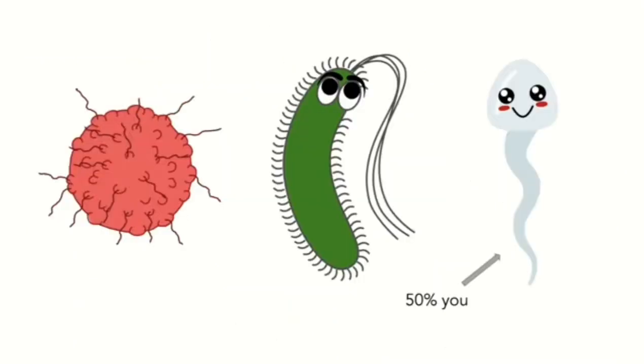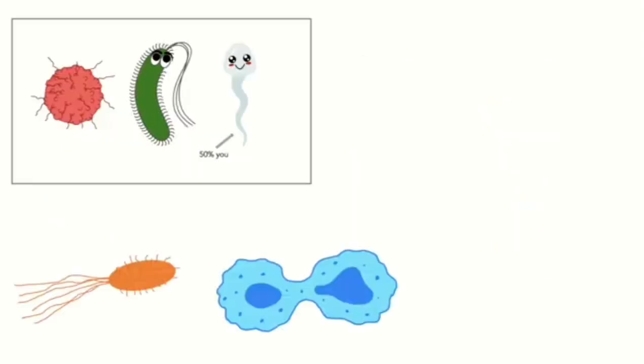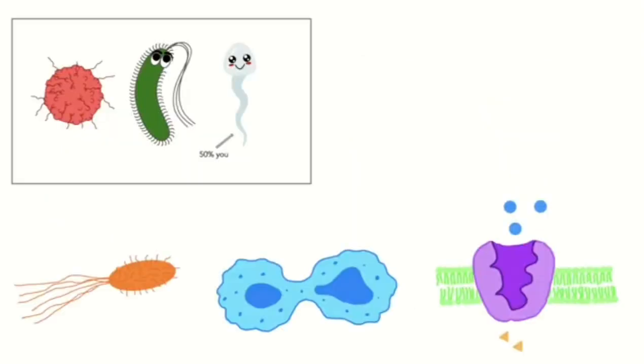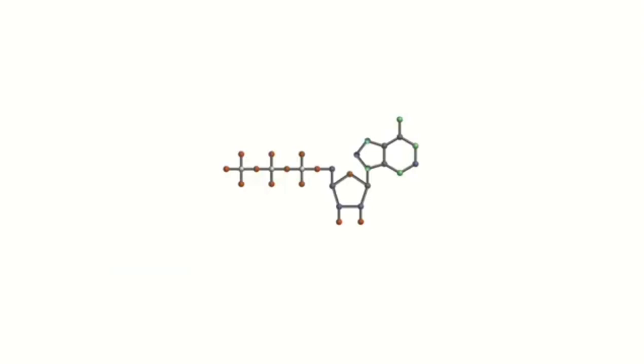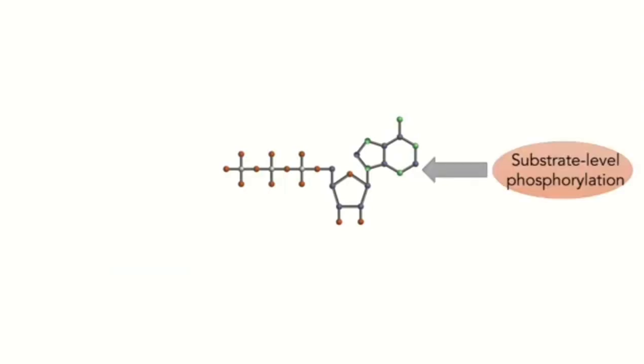All cells, whether cancer cells, bacteria, or the cute little sperm cell that made you, require energy, whether it's for movement, cell proliferation, molecule transport, or something else. And this energy comes in the form of this little molecule. Adenosine triphosphate, better known as the universal energy currency of life, ATP. Cells can generate ATP via two different mechanisms. Substrate-level phosphorylation in glycolysis or the Krebs cycle, and oxidative phosphorylation.